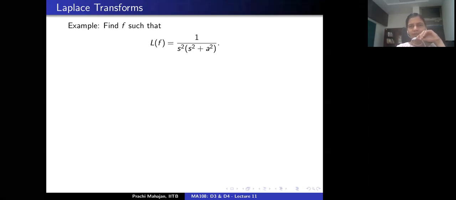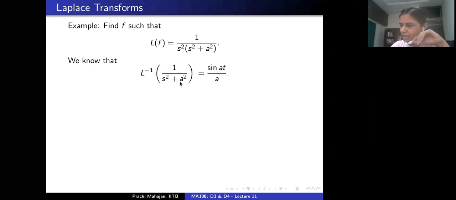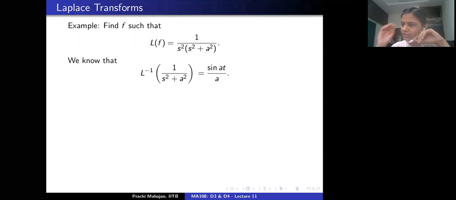What do we know as far as this example is concerned? Let's recall that the Laplace transform of the function sine at by a is exactly 1 upon s square plus a square. Correct? Everybody agrees with me? Yes, ma'am. And now by the uniqueness property stated previously, meaning the Lerch cancellation law, we know that no other function has the same transform besides the function sine at by a. Correct?